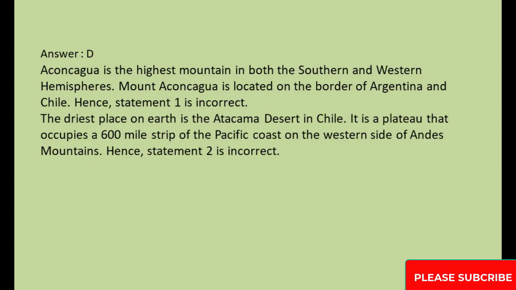Answer: D. Aconcagua is the highest mountain in both the southern and western hemispheres. Mount Aconcagua is located on the border of Argentina and Chile. Hence, statement 1 is incorrect. The driest place on Earth is the Atacama Desert in Chile. It is a plateau that occupies a 600-mile strip of the Pacific coast on the western side of the Andes Mountains. Hence, statement 2 is incorrect.